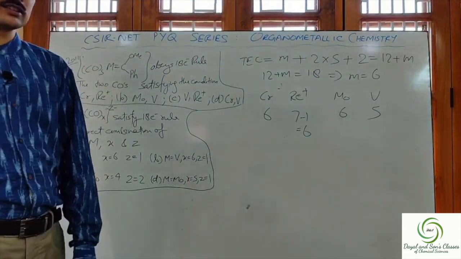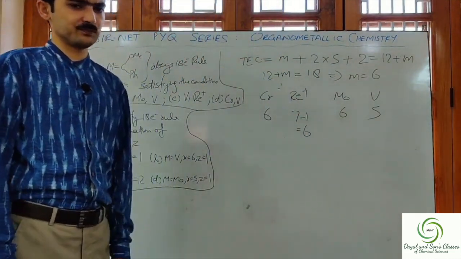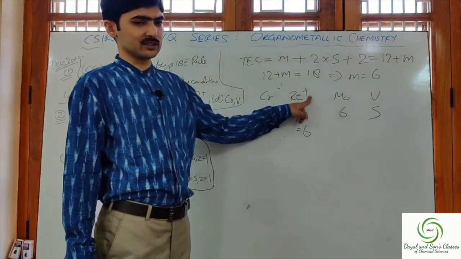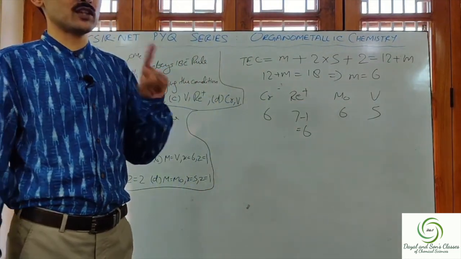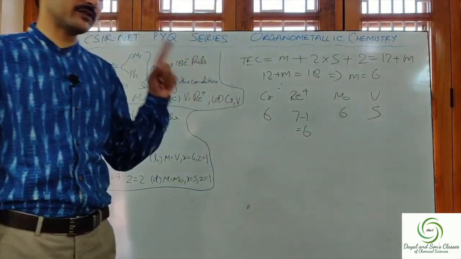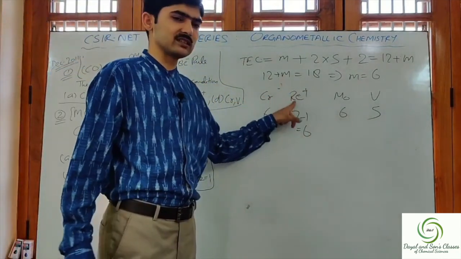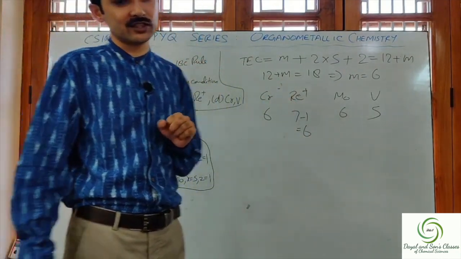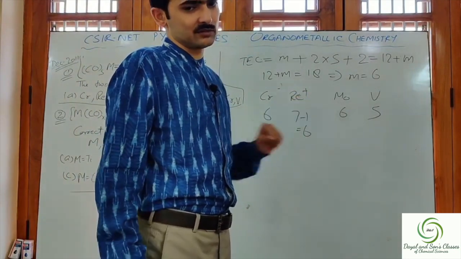That means Re plus contributes 6 electrons. Re plus means 1 electron has been lost from the Re, so Re will contribute 6 electrons instead of 7 because it has a positive charge.